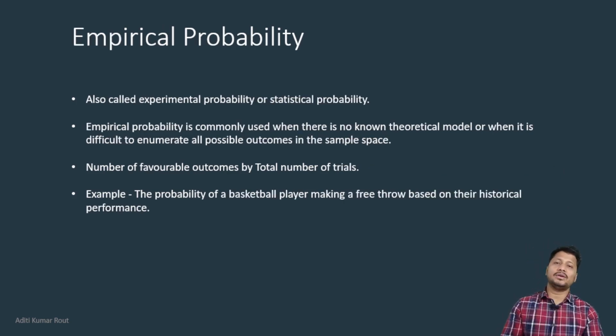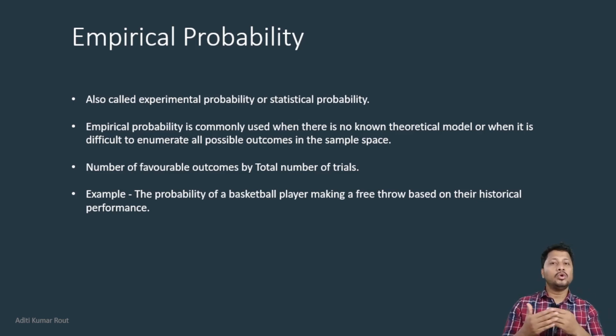The second category is empirical probability. Empirical probability is experimental in nature. It is also known as statistical probability. Why is it like that? Because in the case of classical probability, the entire picture of the problem statement, for example the total number of possible outcomes, or some theoretical knowledge about our problem statement in the real world, is known to us.